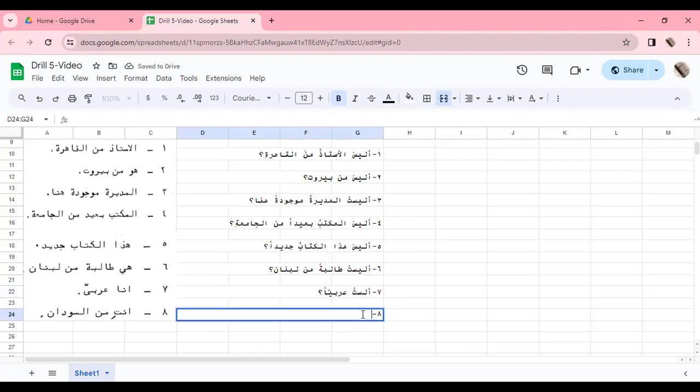Anti minas Sudani. You are from Sudan. Are you not from Sudan? First of all, the interrogative particle. The corresponding Laisa form of Anti will be Lasti. So Lasti minas Sudan. There is no khabar, so there's no need to change anything. Minas Sudan, the mutaliq bil khabar, will come the way it is. And a question mark.